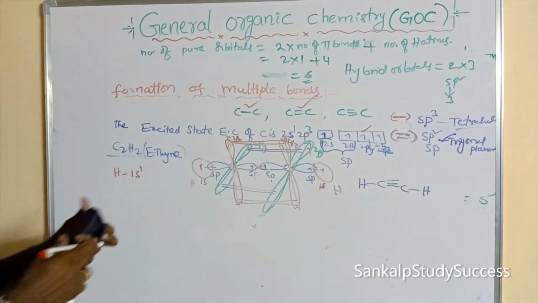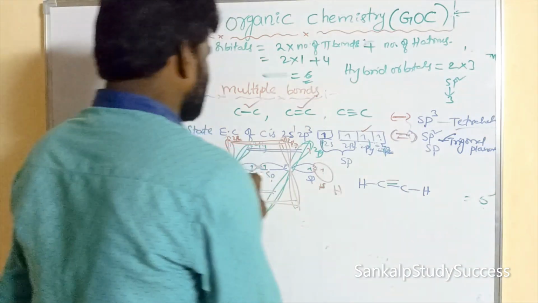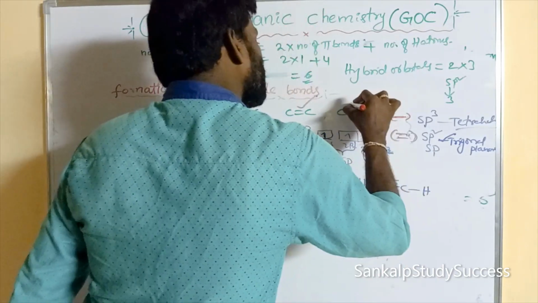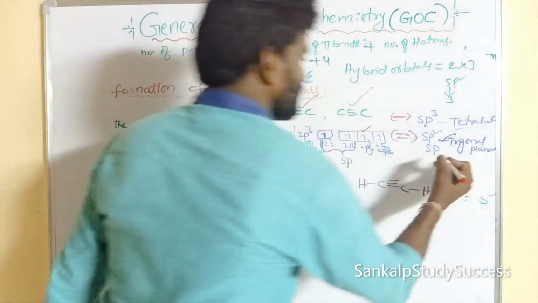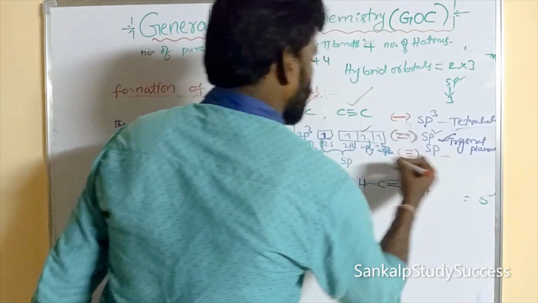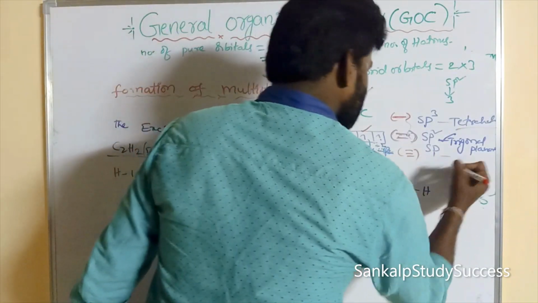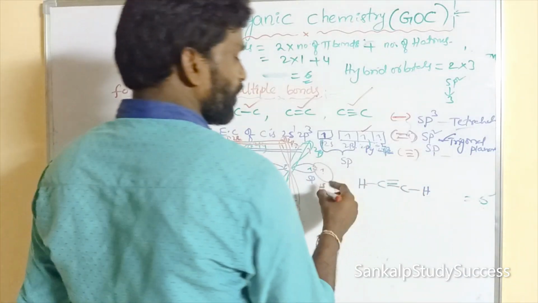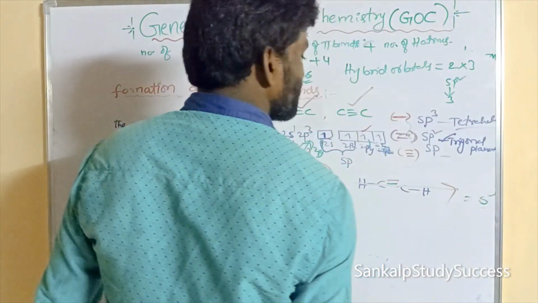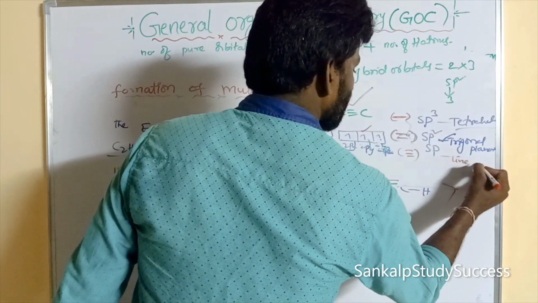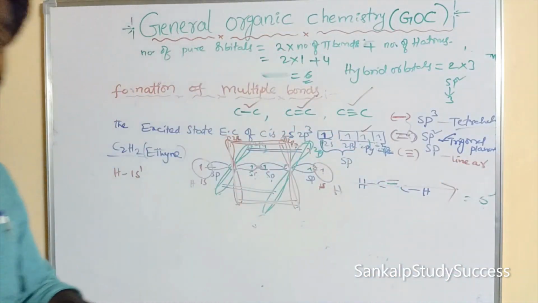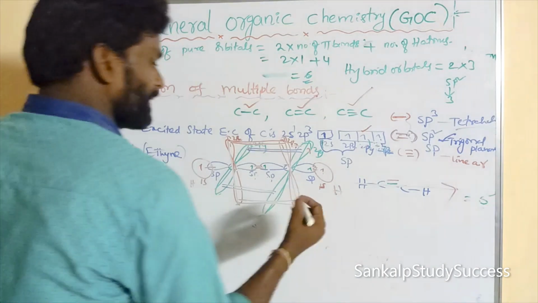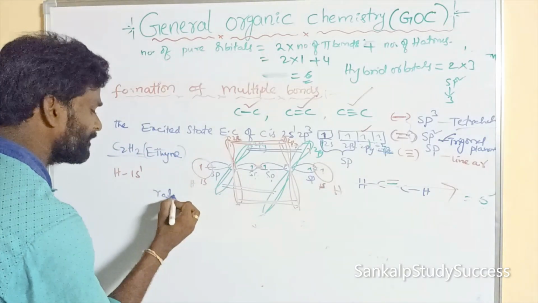So in ethyne, the carbon undergoes which hybridization? sp hybridization, which can form which bond? Triple bond. So sp hybridization can form a triple bond, right? All the atoms in a molecule like C2H2 are present in a straight line, so that is said to be linear. So what is the shape of sp hybridization? Linear, right?